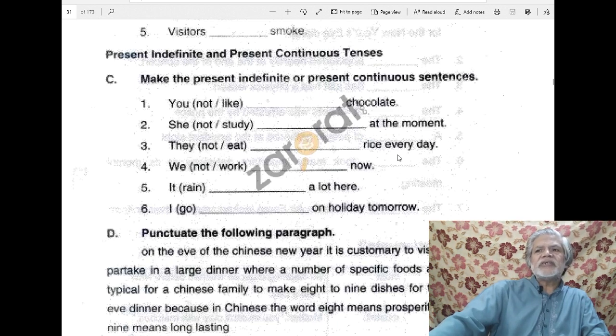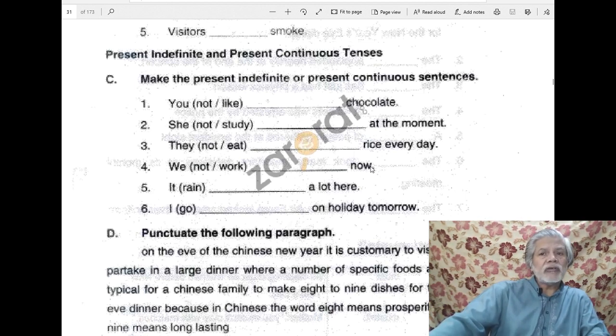They not eat rice every day. Every day always indicates something general, and present indefinite tense is used to show general activities, routine activities. So they do not eat rice every day. We not work now.